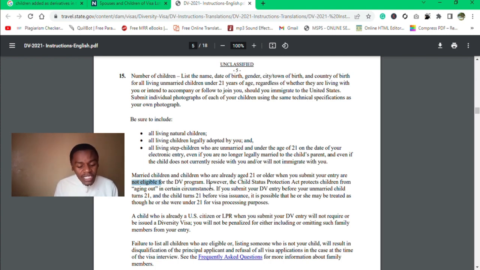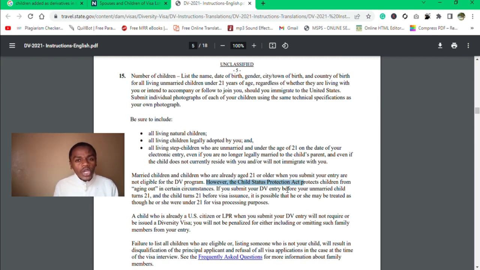And there is another important clause here, and this is the Child Status Protection Act. What does this act do? This act was put forth to protect all the children that attain the age of 21 years during the processing of the diversity visa.